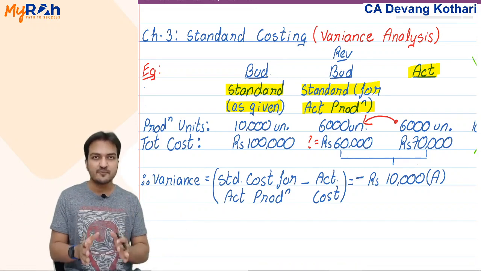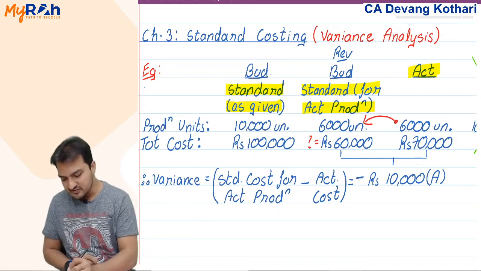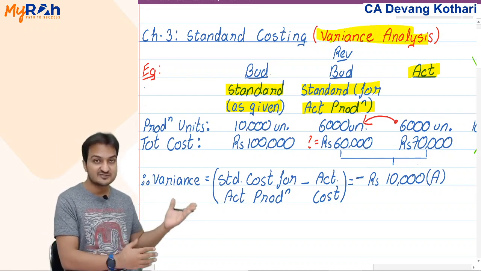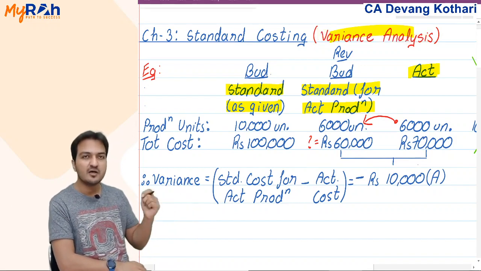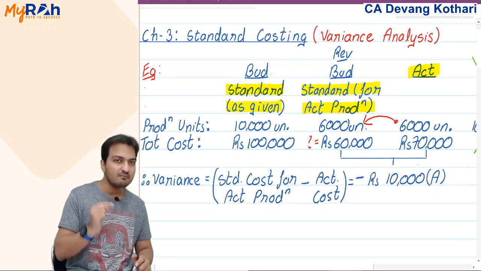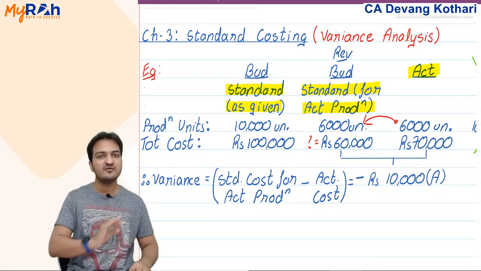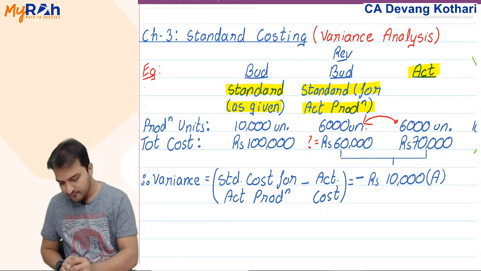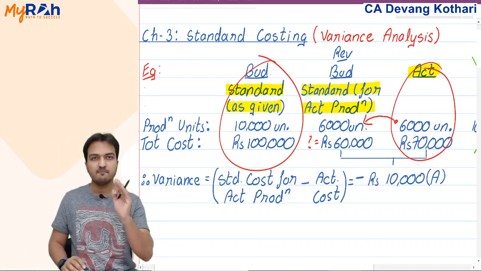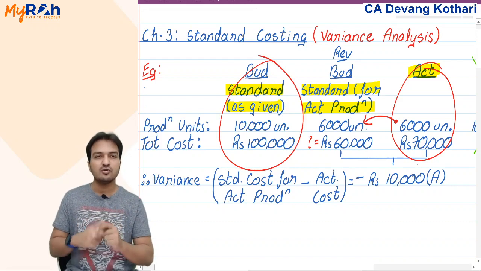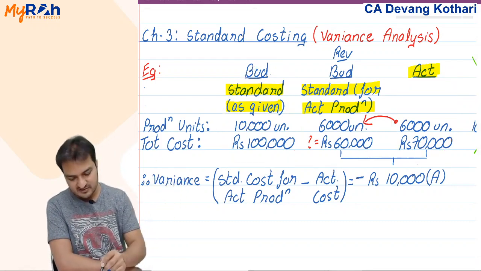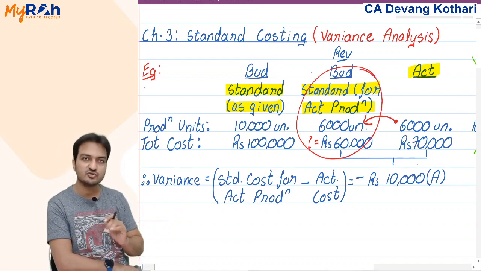So this chapter is also named variance analysis, because what we do in this chapter is compare my standard cost with the actual cost. But will I compare my actual cost with any given standard? No. You compare that with standard for actual production. This is the most important calculation so far.